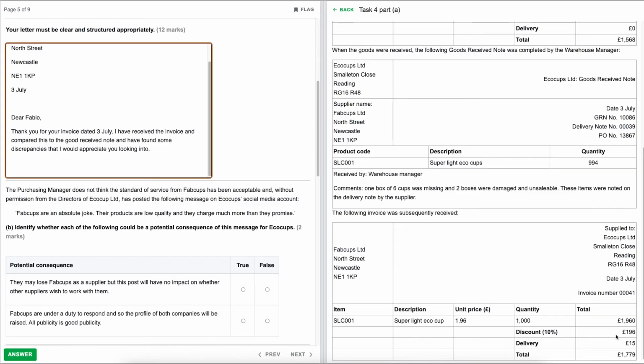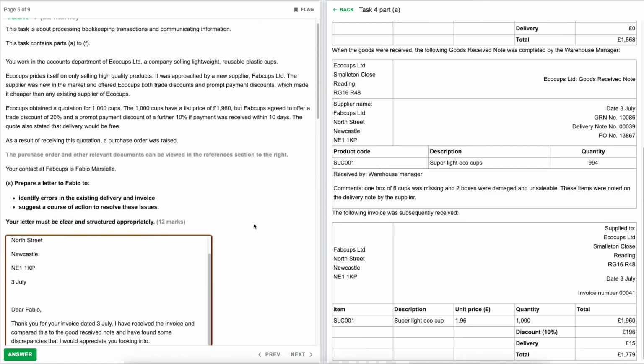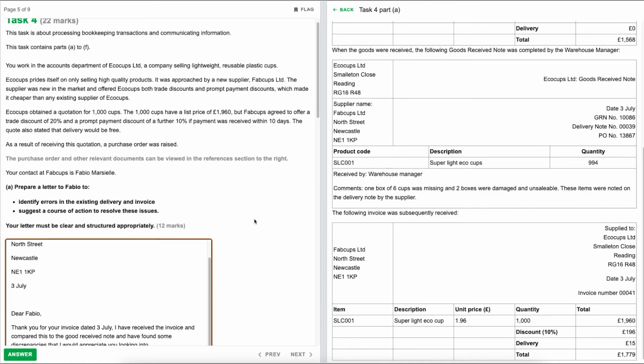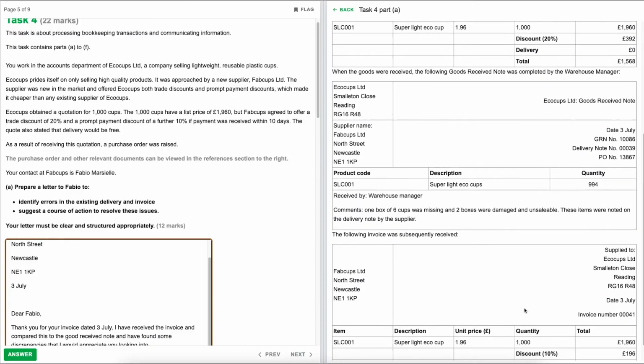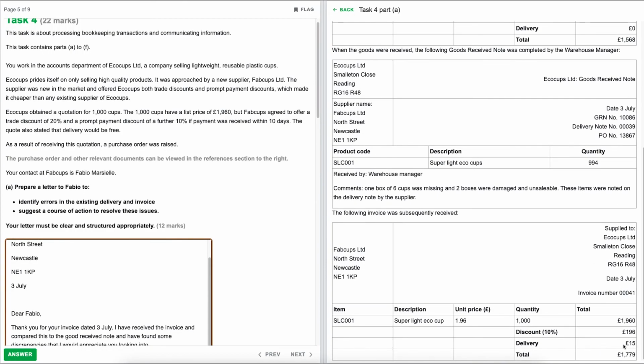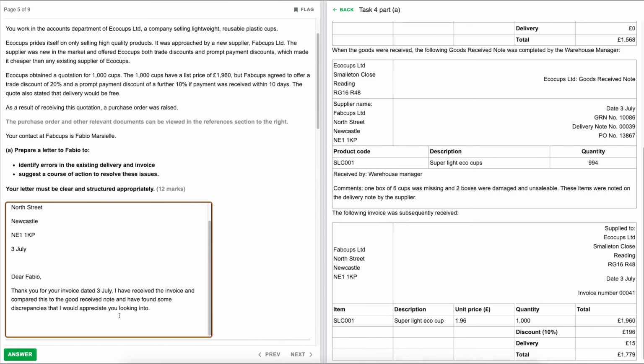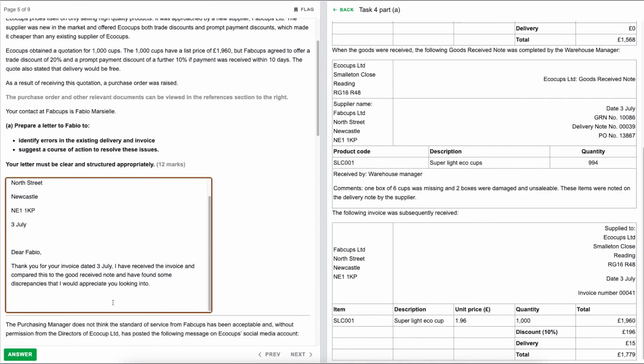So that's 2 extra things because we've got the incorrect trade discount amount and the fact that the prompt payment discount is not mentioned on the invoice at all. And then if we look back up, it also states that the delivery would be free, and yet we can see that delivery has been charged at £15. So therefore that would also need raising. So let's put these in order. So quite a bit to add in here, but that's absolutely fine. So each point we should be looking at a mark for every single one here. So let's detail each of these out.